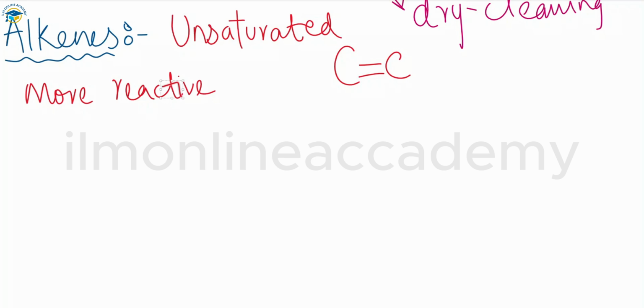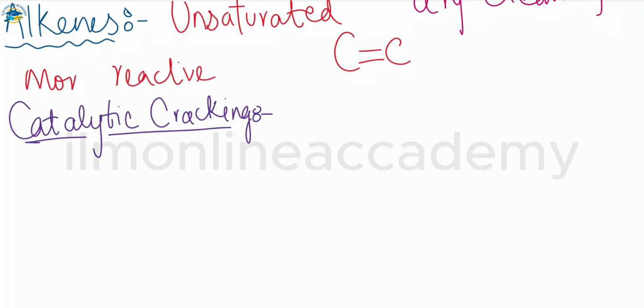The most important source of alkenes is the catalytic cracking of long chain alkanes from petroleum products. So first we will talk about catalytic cracking as a source of alkenes. Very few alkenes are found in nature. So to obtain the alkenes, we break down the larger and less useful alkane molecules that are obtained from the fractional distillation of petroleum. We will discuss this fractional distillation later in our chapter, and this breaking down of larger alkanes is known as catalytic cracking.